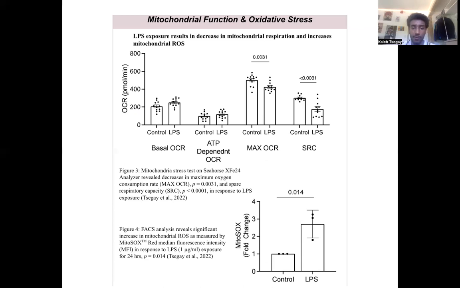Figures 3 and 4 show that RAW cells treated with LPS display a decreased mitochondrial function and increased oxidative stress. Figure 3 shows that LPS caused a decrease in mitochondrial respiration, specifically decreases in maximum oxygen consumption rate and spare respiratory capacity. Figure 4 reveals that incubation with LPS for 24 hours caused a significant increase in mitochondrial ROS as detected by MitoSOX Red median fluorescence intensity.